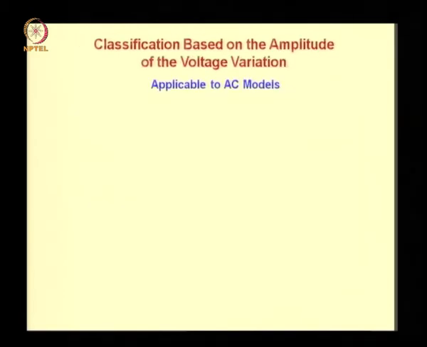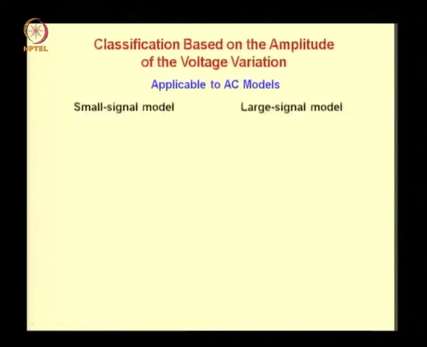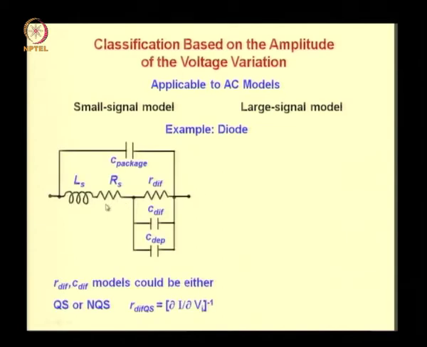Next, let us move on to classification based on the amplitude of the voltage variation. This classification is applicable to AC model. So you have small signal models and large signal models. Let us consider the example of a diode to illustrate the difference between them. Here is a small signal model of a diode. It consists of elements such as inductances, capacitances and resistances. Now the resistance and capacitance models could be either quasi-static or non-quasi-static.